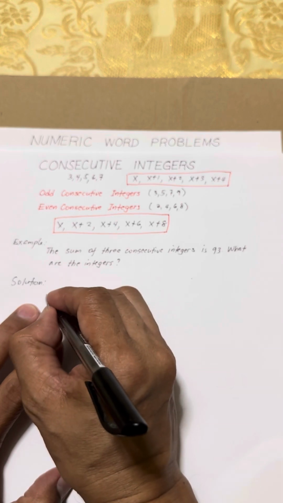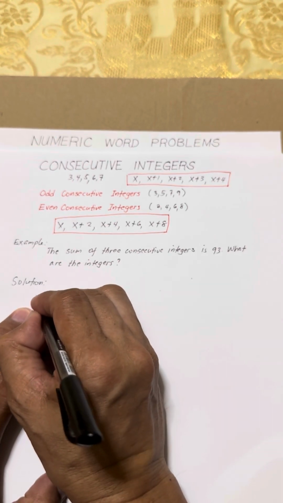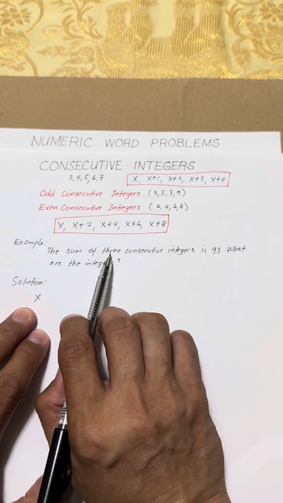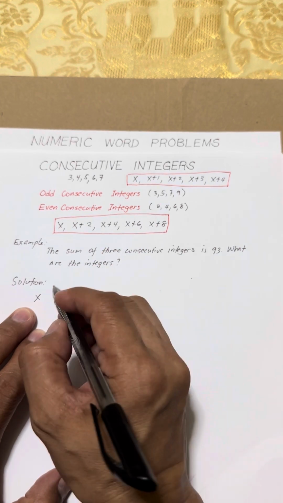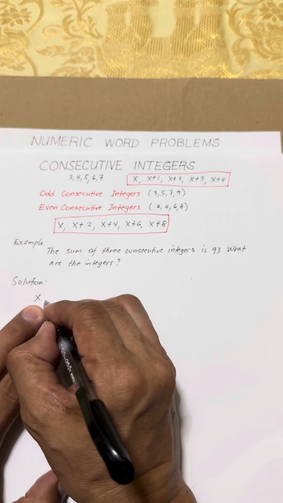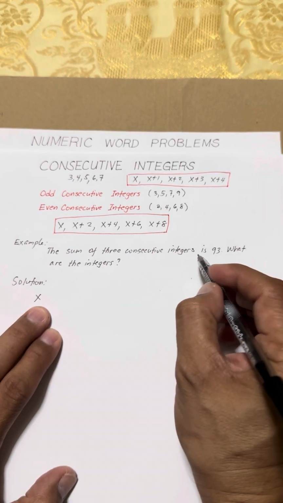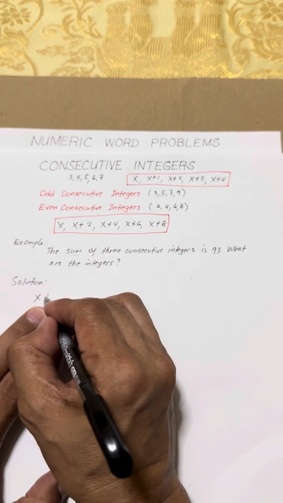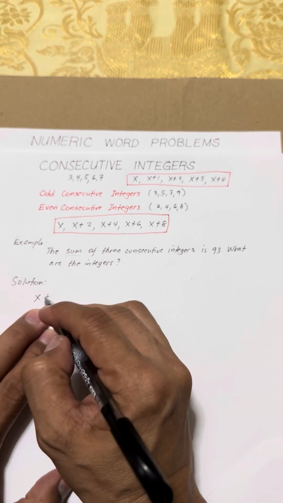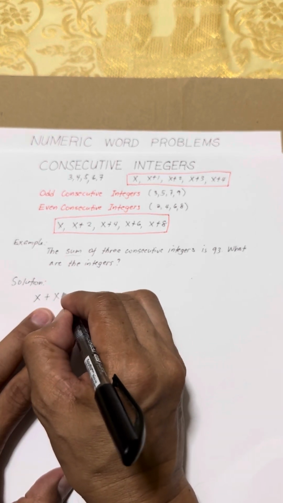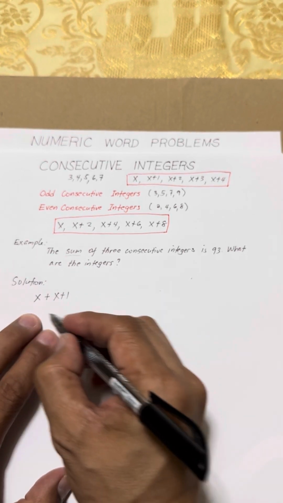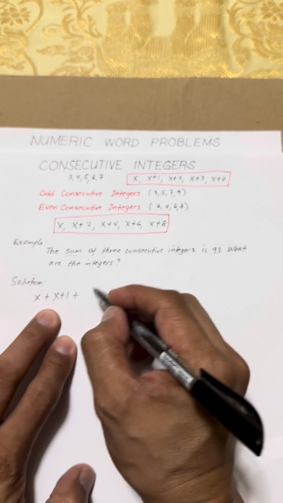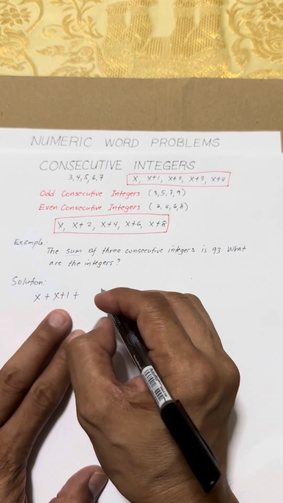The relationship described in equation form is as follows. We have x, because it mentioned 3 consecutive integers. So the first integer is x. Then it says sum, which means you have to add. The second integer is x plus 1, then plus the third integer. What is the third integer? x plus 2.